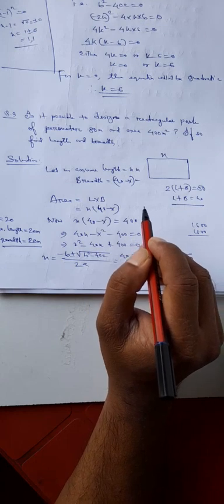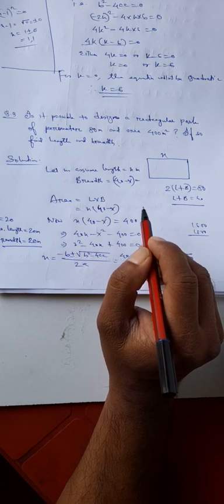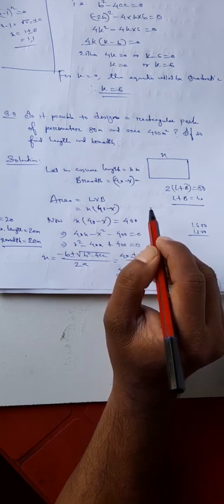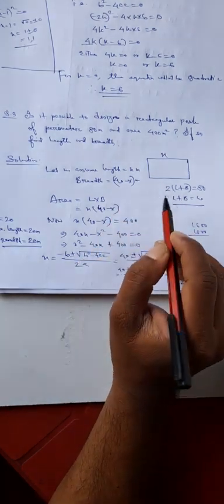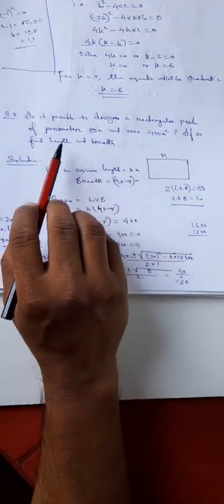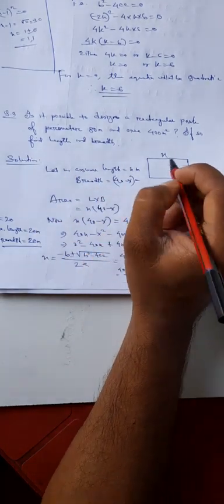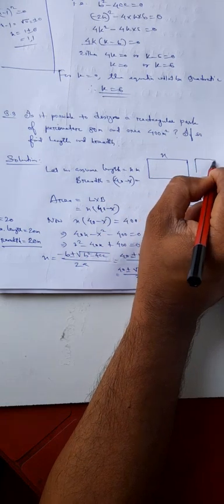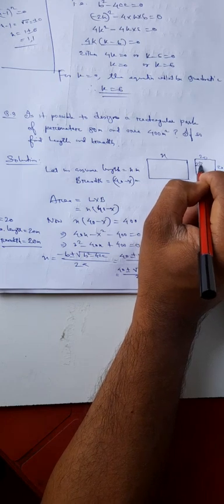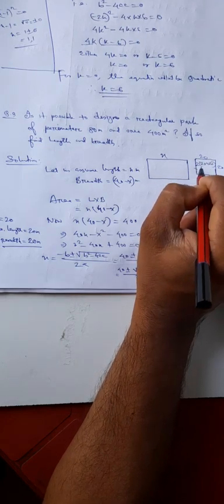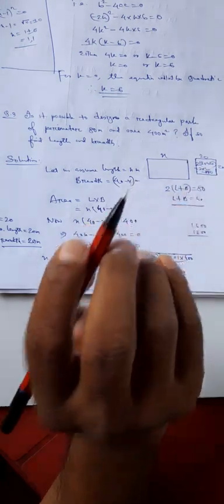Now we can say that every square is a rectangle, but every rectangle may not be a square, right? Here in this case, it was said that it's a rectangular park, but it is not a rectangular park, it's a square park. Length and breadth are the same, right? 20, 20. Perimeter is 2 into L plus B, 2 into 40, 80. Area equal to 20 into 20, 400 meter square.